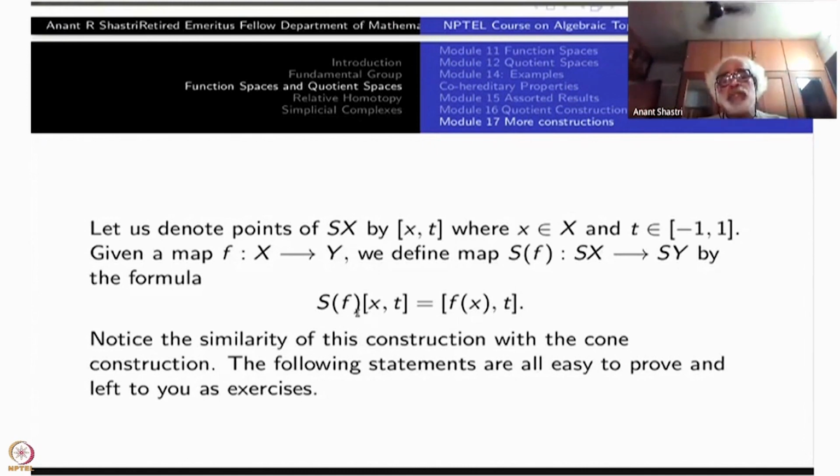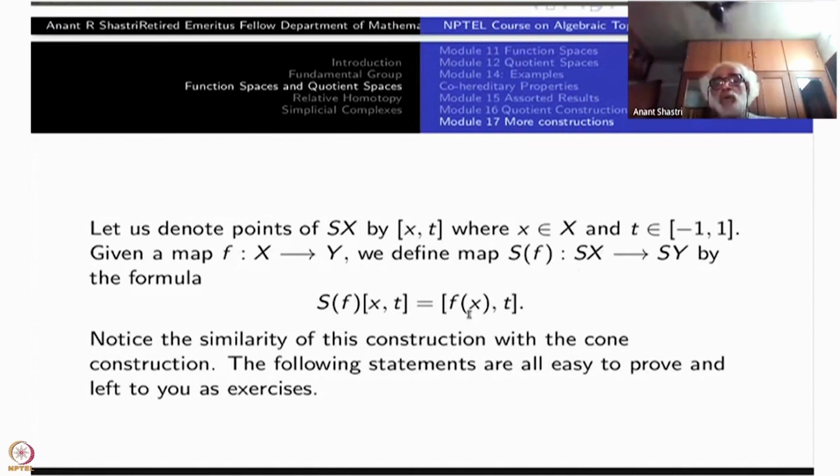And this suspension has all those typical properties. If you take x to x identity, S of identity is the identity function of the suspension Sx. And if you have x to y and y to z, another function g, then if you take g composite f and then S of that, namely suspension of that, that will be suspension of g composite suspension of f.